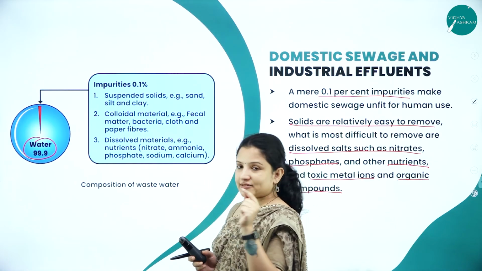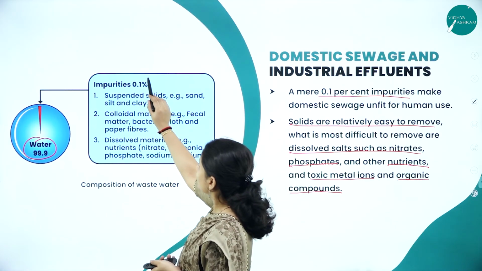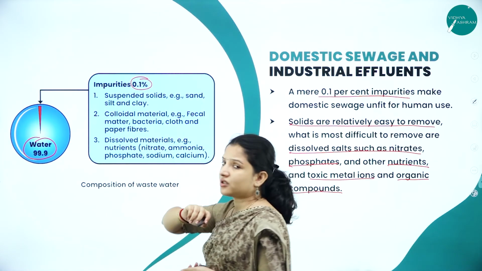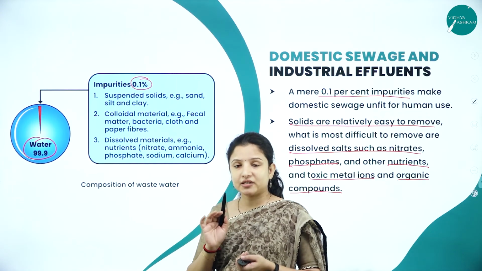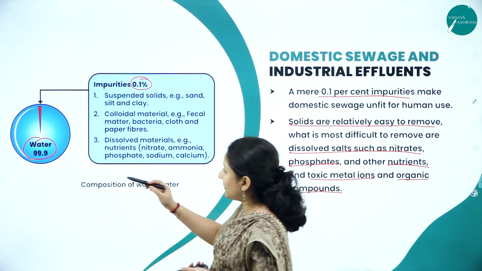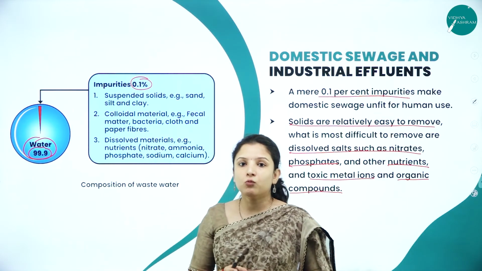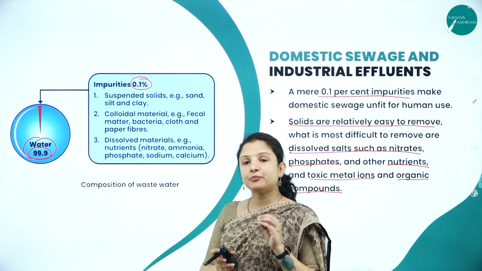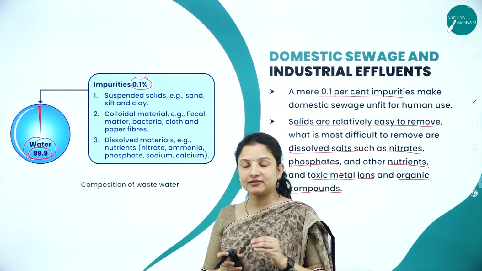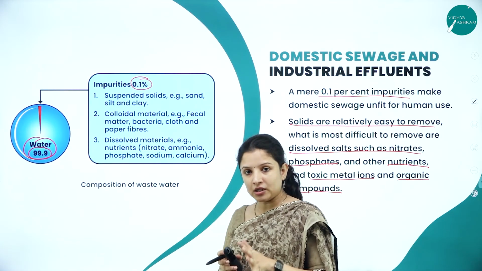Say it has discarded only 0.1% impurity. That 0.1% impurity is sufficient to completely pollute the 99.9% of the water body. That water will become unfit for human consumption.